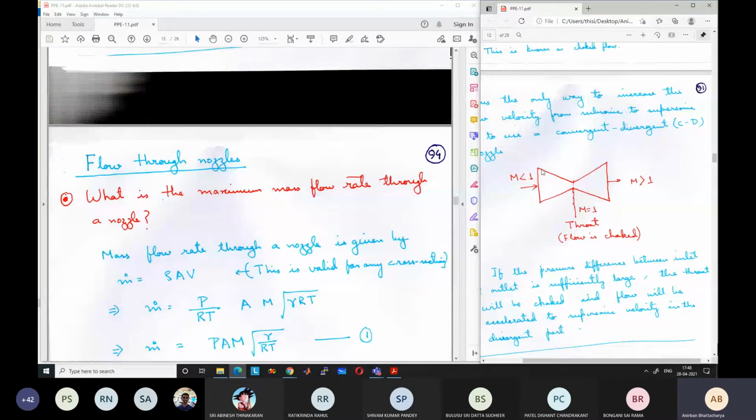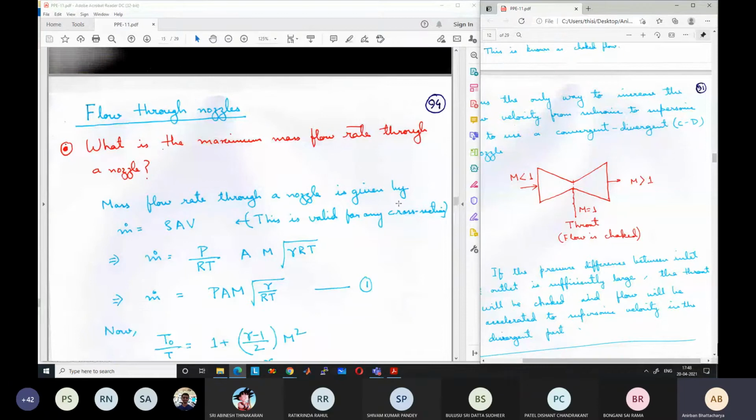All the variation we will assume to occur along the flow direction, the flow axis. That's why it is called a 1D flow, and isentropic because we are ignoring any frictional losses or anything like that. We want to know the maximum mass flow rate that is possible through a given nozzle.